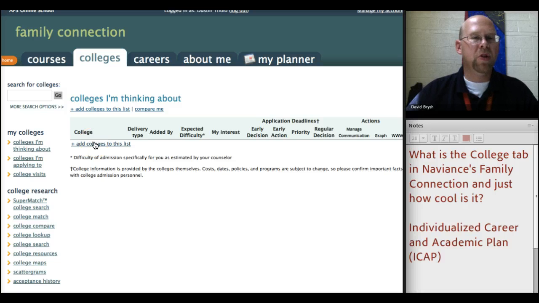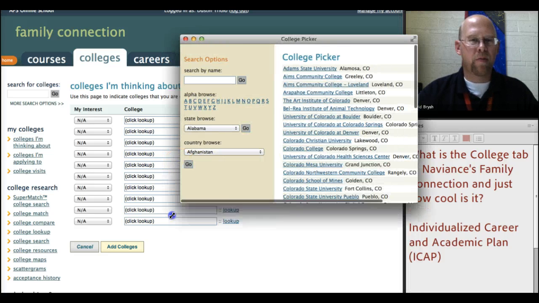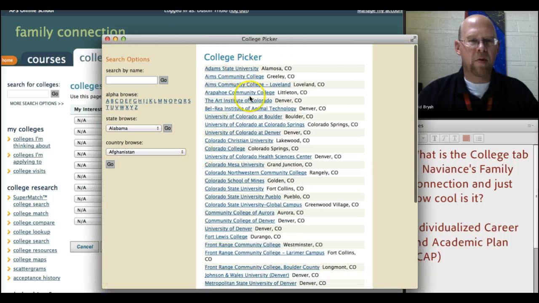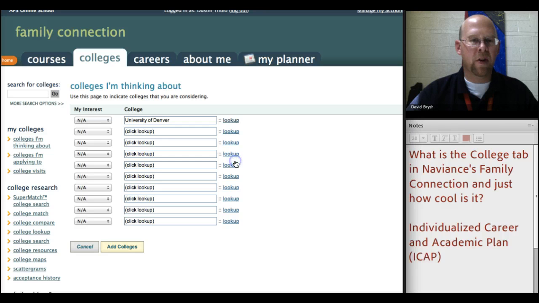So once you figure out a college, you click on Look Up, and it'll bring up a browse feature. You can search by name. This one is our quick list. This has all the colleges in Colorado. So if you already knew that you wanted to go to the University of Denver, you would click on that.